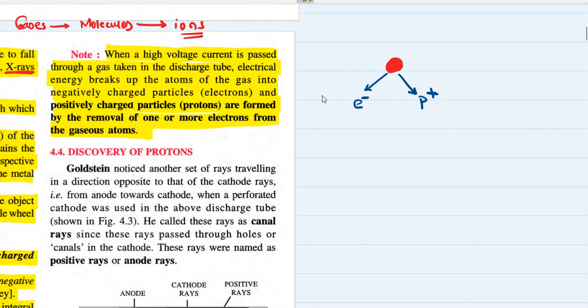So the process of breaking up of an atom into electrons is not limited to the creation of cathode rays only, but also some other rays, right, which are known as anode rays. कैथोड रेज तो बनते ही है, साथ साथ में एनोड रेज भी बनते हैं, बट वो दिखते नहीं है बिकॉज उनकी प्रॉपर्टीज कैथोड रेज इतनी स्ट्रांग नहीं होती. सो अब जो आगे हम लोग डिस्कवरी पढ़ने जा रहे हैं, दैट इज द डिस्कवरी ऑफ प्रोटॉन्स, which is basically found or studied with the help of anode rays.